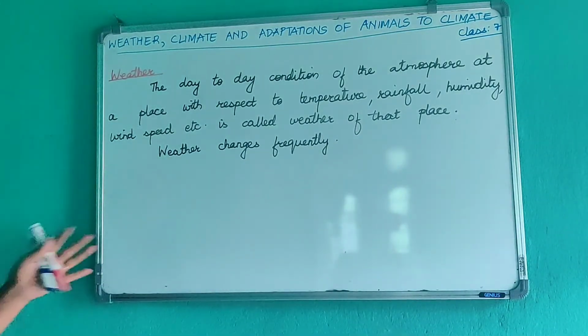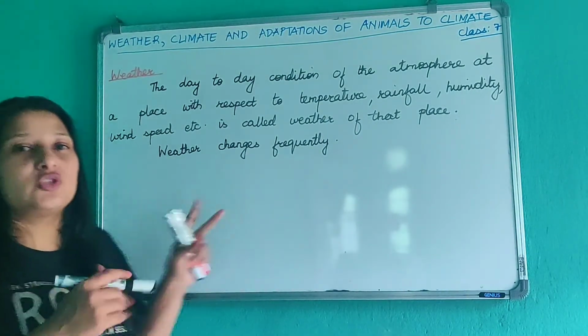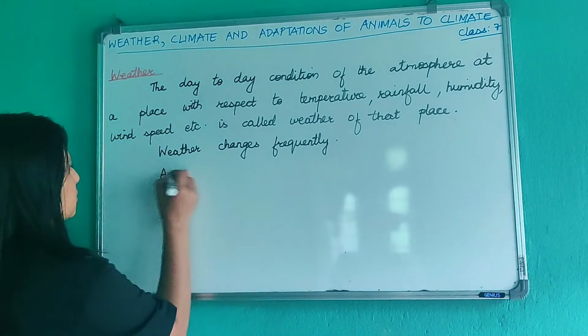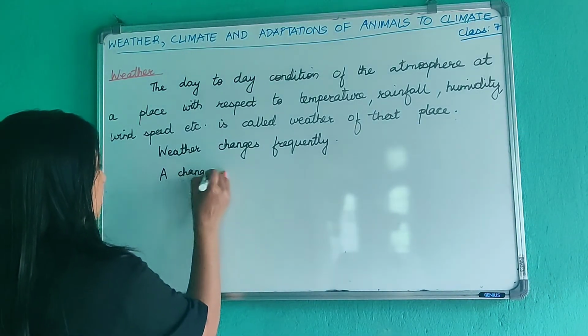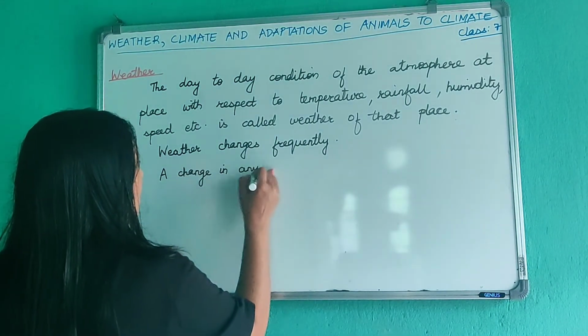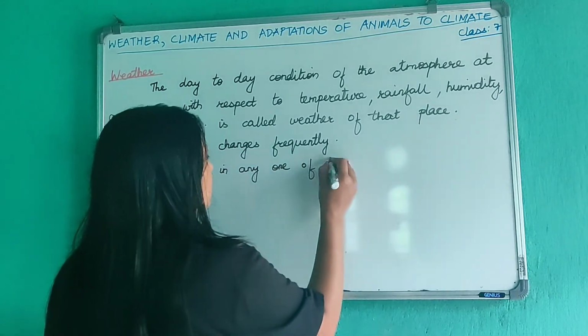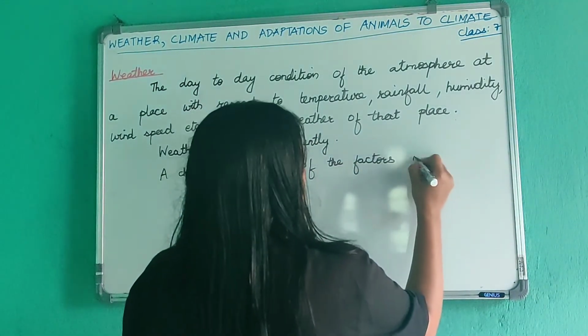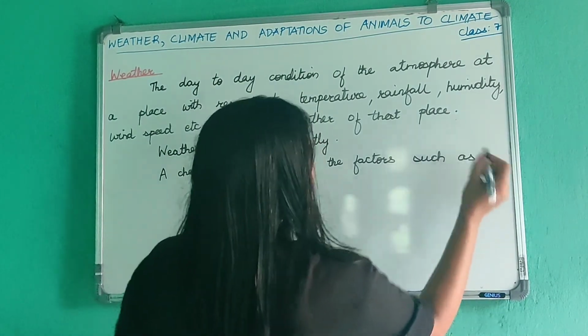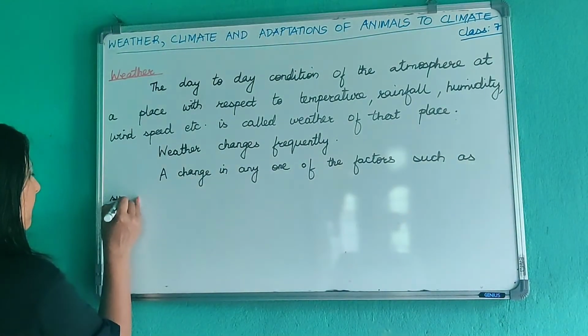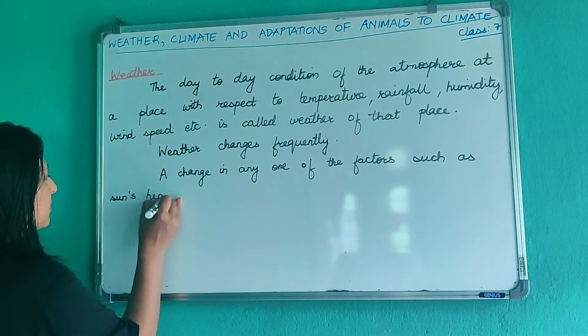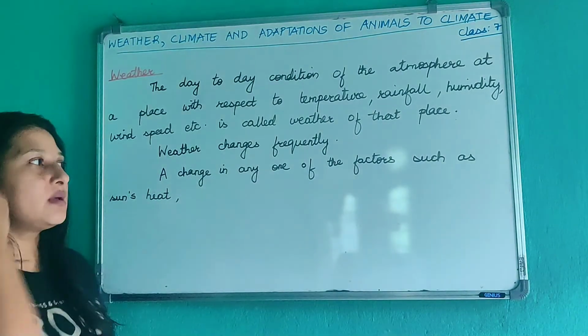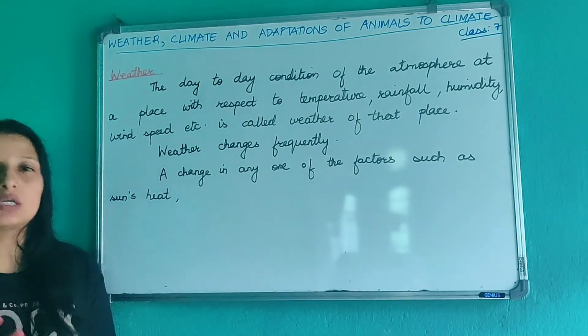Okay, now what causes changes in weather भन्दाखेरि चाहिँ a change in any one of the factors. कुनै पनि एउटा factors मा change आयो भने weather मा पनि change आउँछ, such as sun's heat, sunबाट एकदमै कडा heat आयो भने that time the weather will be hot, हैन त.